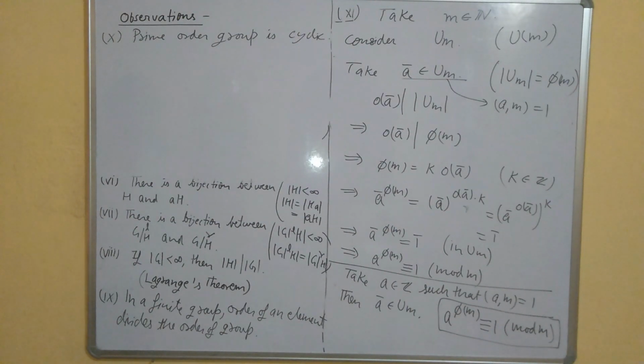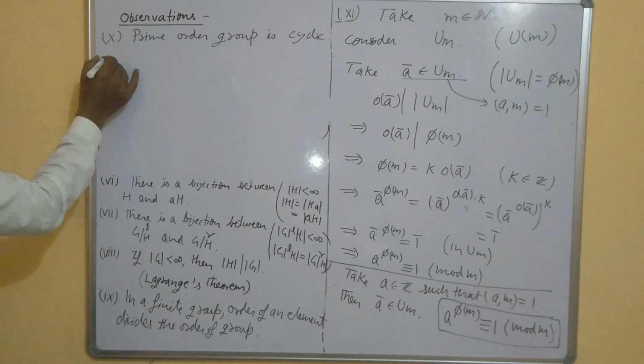So this is our observation number 11. Let me write it here.